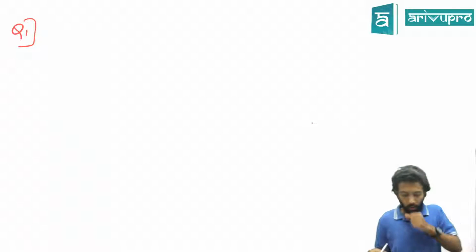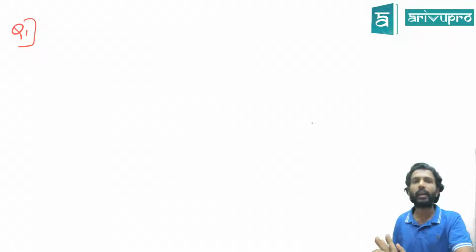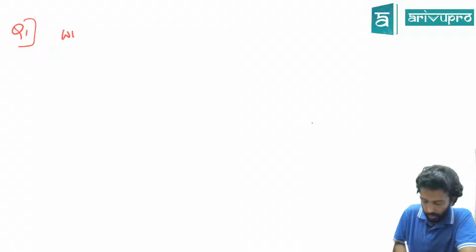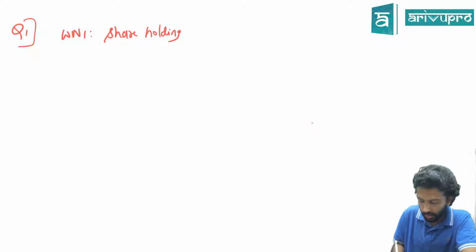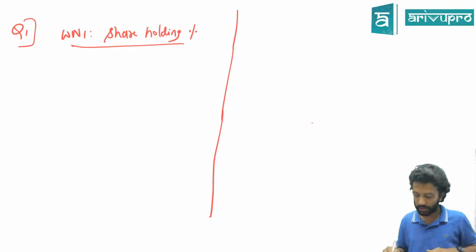Okay. First question only. Question number 1. First, we have a few working notes. Once all working notes are done, then we can prepare the consolidated balance sheet. That is in fact the easiest. First working note is shareholding percentage.